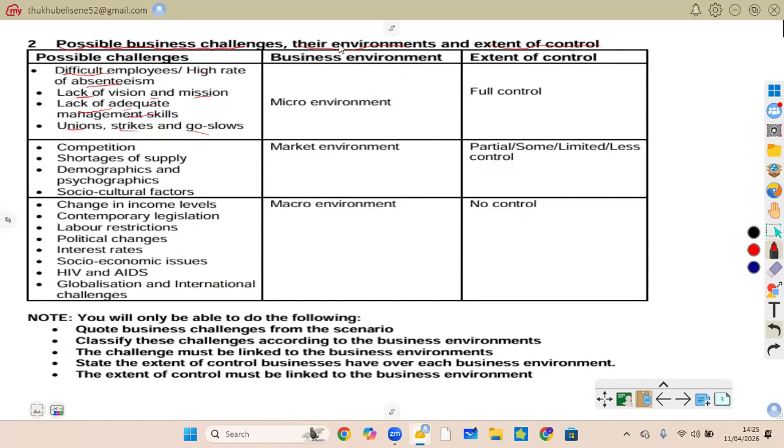So now we want to know the business environment. It is the micro environment. And the extent of control is that the business has full control over those variables. With difficult employees, you can change that as a business. You can control them not to come late or be absent. You can change your vision and mission. You can hire managers or provide training for those who lack skills.